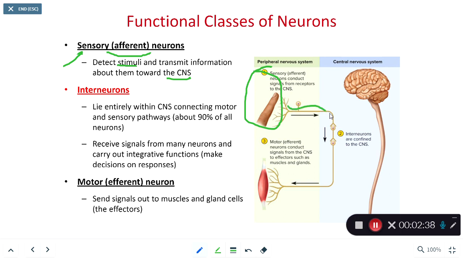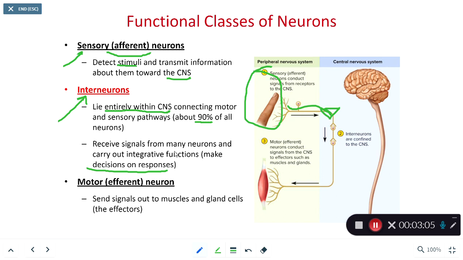It gets stimulated, the signal travels to the brain and spinal cord, and within our central nervous system, we have interneurons. Interneurons are going to be entirely within the CNS, and you can think of them as the processors. Most of our neurons, about 90% of the neurons in our bodies, are interneurons, and they are the decision makers in our bodies. They carry out the integrative functions.